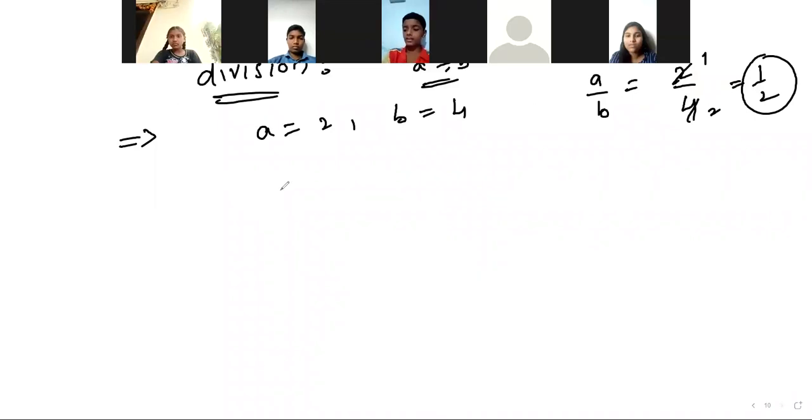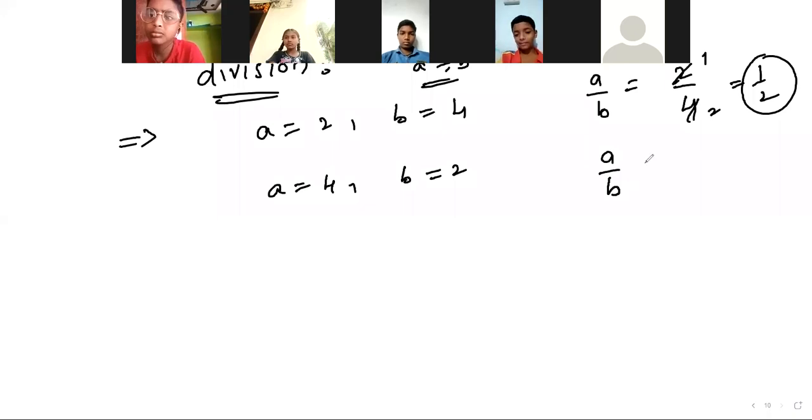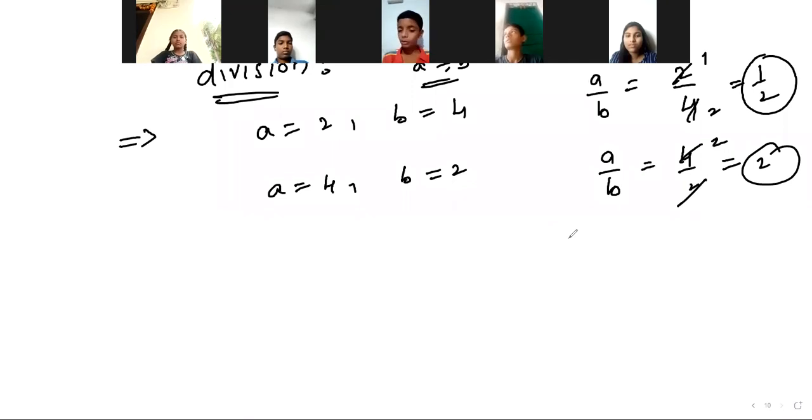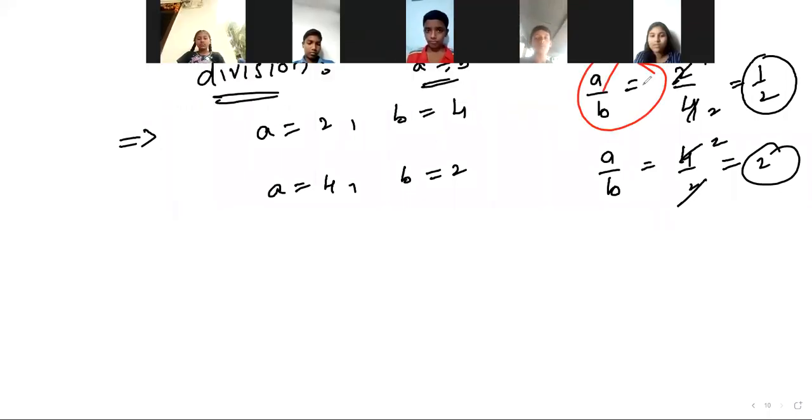Next, suppose you take a equals 4, b equals 2, then a by b is 4 by 2, and the answer is 2. So 2 is a natural number, right? But it has to satisfy for every number. If you take any natural number, the condition should be satisfied. But in this case it fails to give a natural number again.